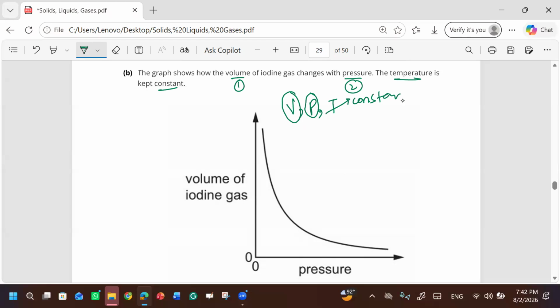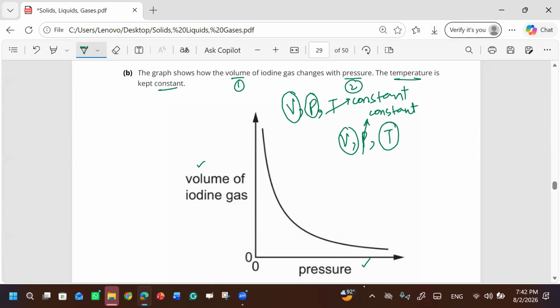And if at any time you are talking about temperature and volume, then pressure will be constant. At one time you only discuss two parameters. So in this they have discussed the volume of iodine with pressure. Now what is this graph telling us?